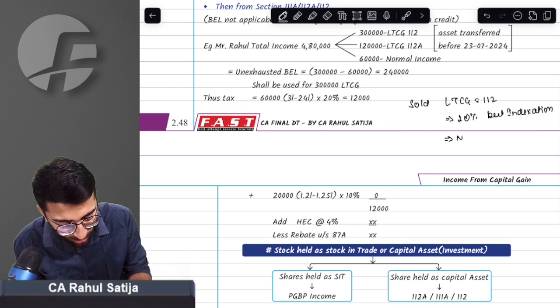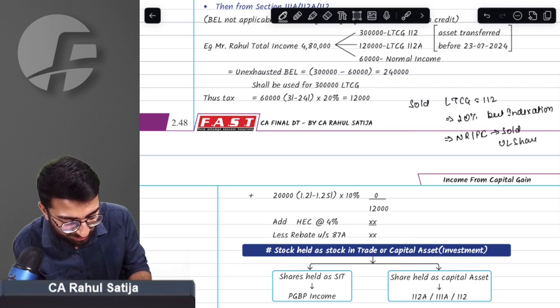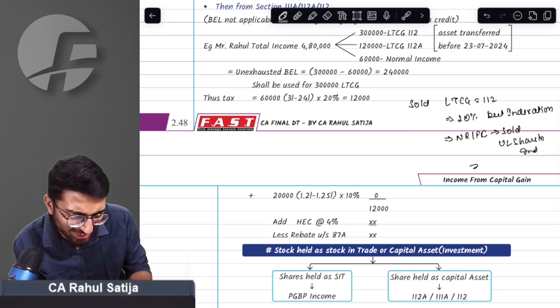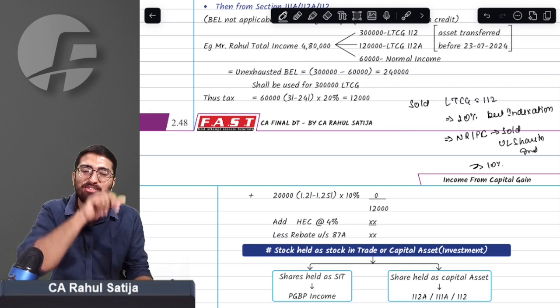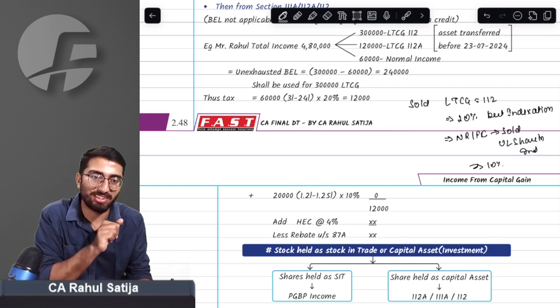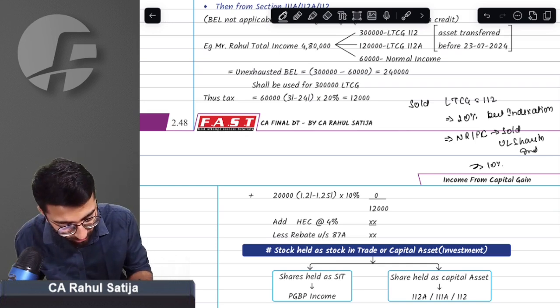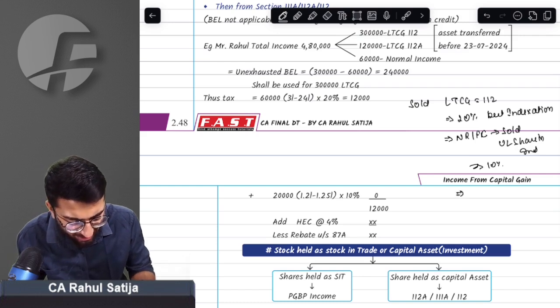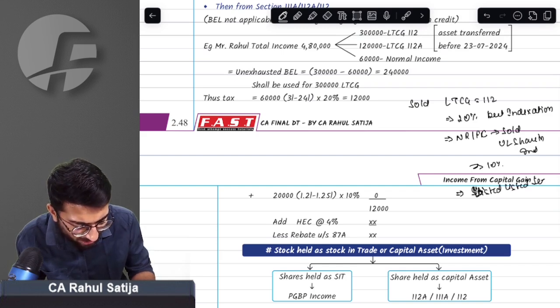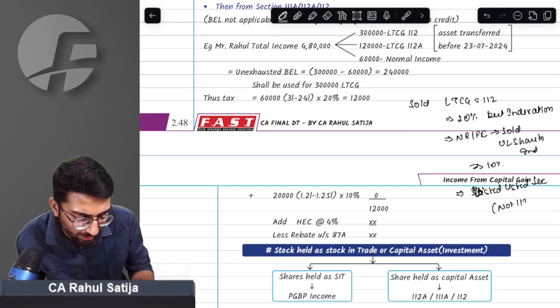What exception? If a non-resident or foreign company sold any kind of unlisted shares in India, they were taxed at 10% only. Do you remember or not? And also there was one more exception: if you sold any kind of listed securities not covered under 112A.